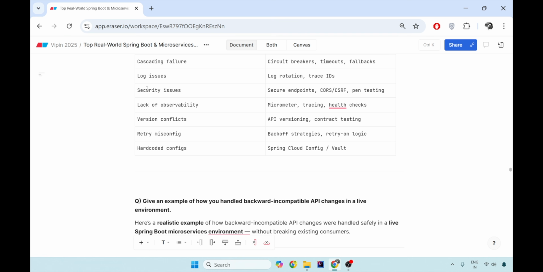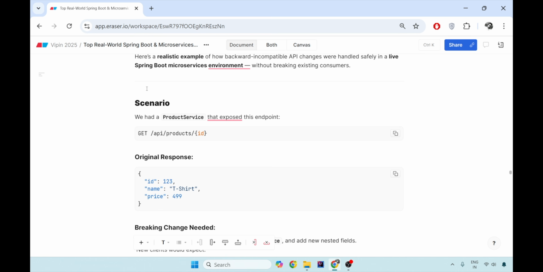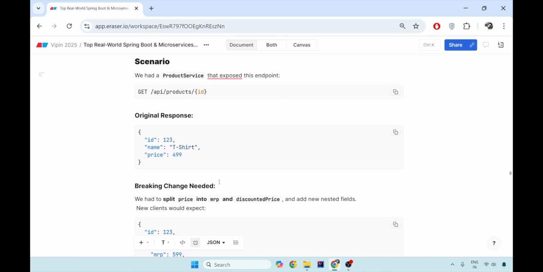The third very common question I've been asked in interviews nowadays is, how would you handle backward incompatible API changes? Let's understand with a real-time scenario. Suppose you have an e-commerce website, and there is a product catalog service, or the product service. On giving a particular ID, that product service gives the details of that product: this is the name, this is the ID of the product, and $4.99 is the price of the product.